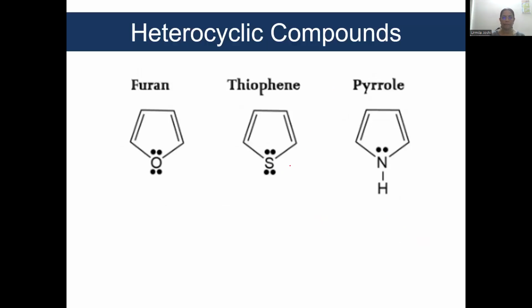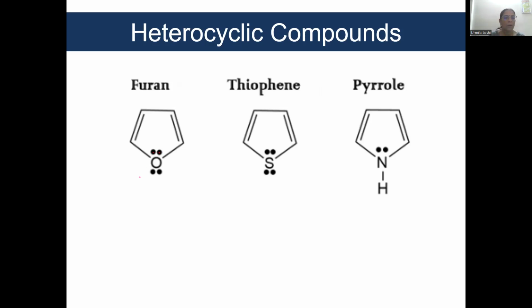Going ahead, look at furan. This you are going to learn in semester 4, but just try to understand. In furan, is it cyclic? Yes. Is it planar? Yes, a 5-membered ring is planar. Is it conjugated? Yes. The two double bonds are separated by a single bond, whereas these two electrons are separated from the double bond by a single bond. Okay, so this is conjugated.